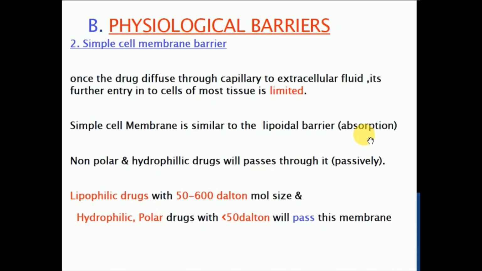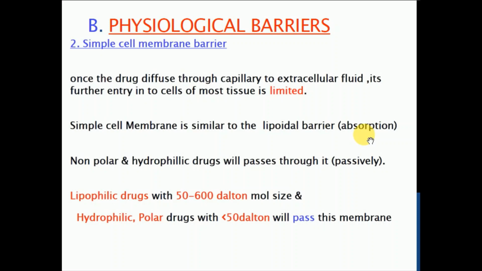Lipophilic drugs with 50 to 600 Daltons molecular size and hydrophilic drugs with less than 50 Daltons can cross this membrane. Lipophilic drugs of 50 to 600 Daltons pass by passive diffusion, and hydrophilic drugs of less than 50 Daltons pass through the pore transport mechanism.